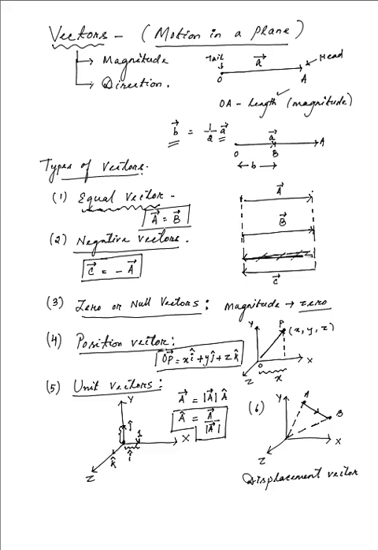There are actually many such types, because you have the unequal vectors, which are obviously not the equal vectors. You have the opposite vectors, which are somewhat the negative vectors but not exactly the negative. You have the parallel vectors, where equal vectors are always parallel, but parallel vectors may or may not be of the same magnitude.